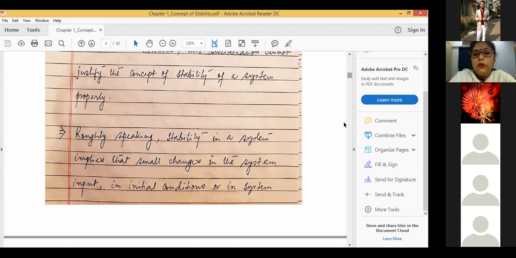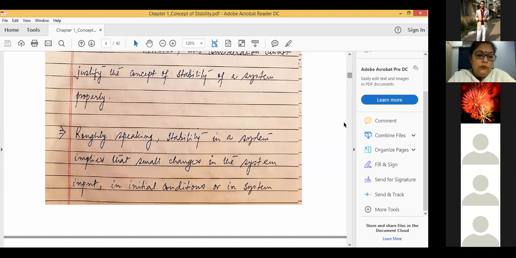Now it might so happen that the input is changed due to some reason, or the initial condition is changed, or subtle changes are there in the system parameters. In that situation, what will happen to the output of the system? There may be a slight variation in the input, the initial conditions, and the system parameters.